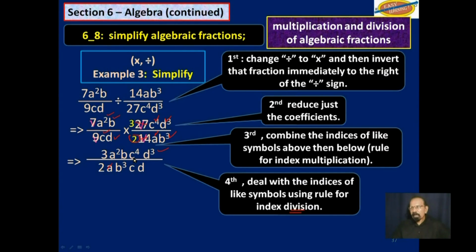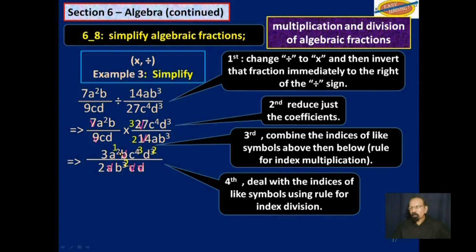So this a and that a, you are going to get 1 remaining there. This b up here with this b down here, you are going to get b squared down here. This c with that c fourth, you are going to get c cubed up here. And this d to the first power into d to the third power, you are going to get d squared up here.